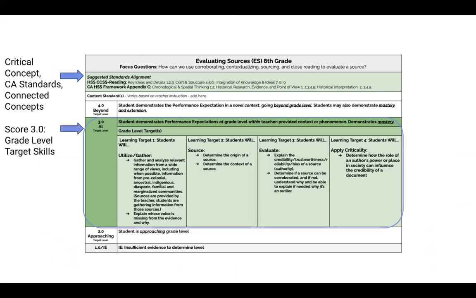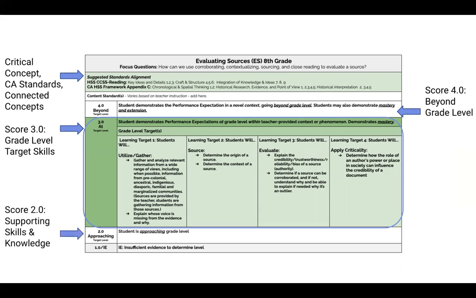The colored section of the scales are the grade level targets. These targets explain what students should be able to do by the end of the year in this grade level. If students meet these targets on an assessment, they will receive a score of 3. A score of 4 shows that a student's performance for this critical concept is beyond the grade level targets. There are many different ways students can demonstrate this.